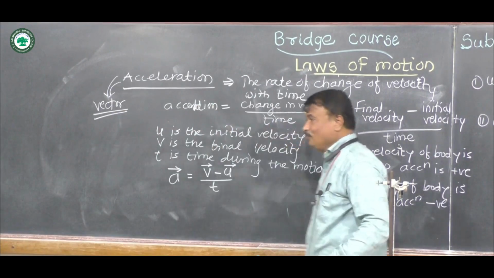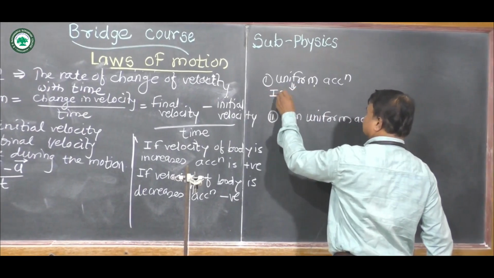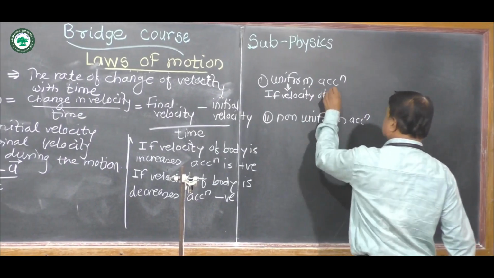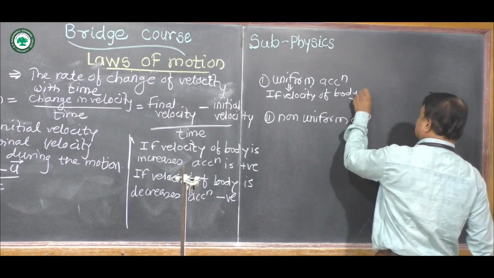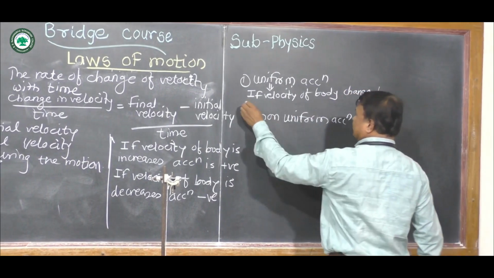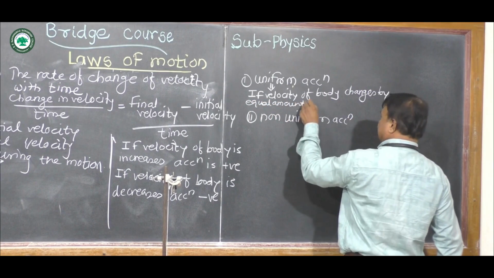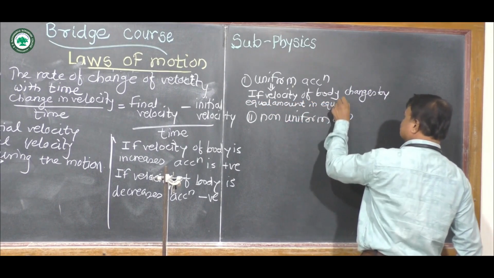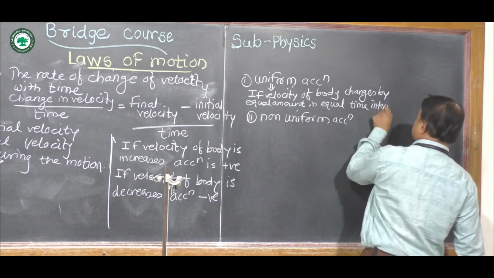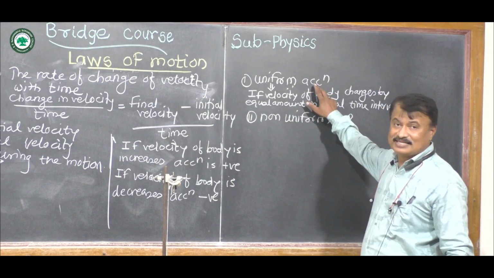So we can say, what is uniform acceleration? If the velocity of a body changes by equal amount in equal time interval, such acceleration is called uniform acceleration.